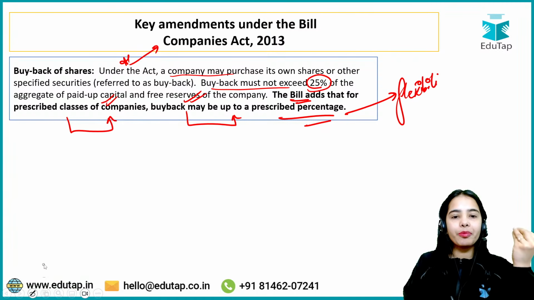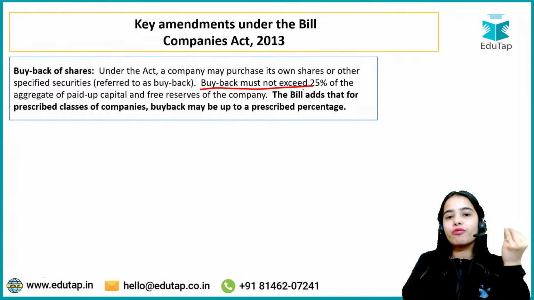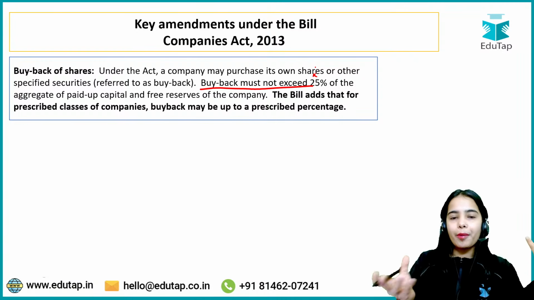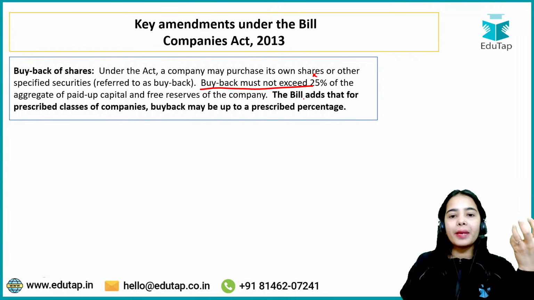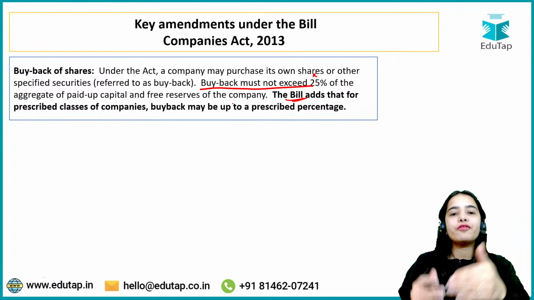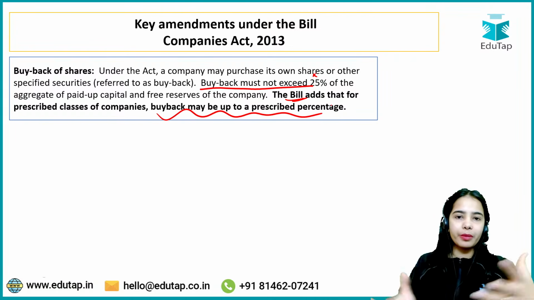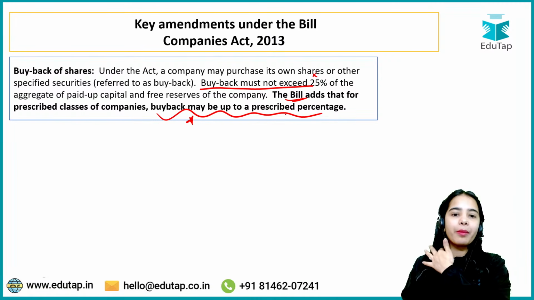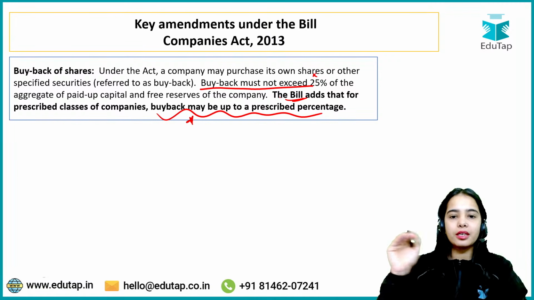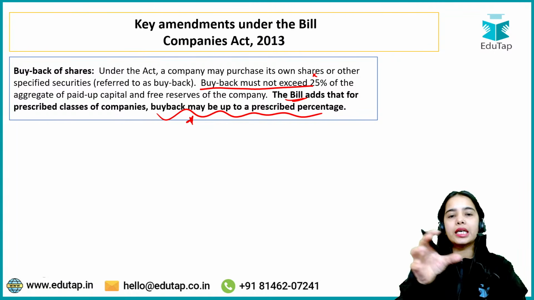So this is the idea that before there was a strict limit that buyback must not exceed 25% of the total paid up capital and the free reserves of the company. But now the government has the flexibility to change the limit for the prescribed classes of companies. Buyback may be up to whatever limit the government decides for those classes of companies.